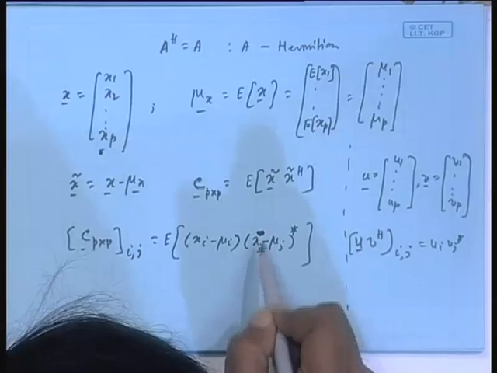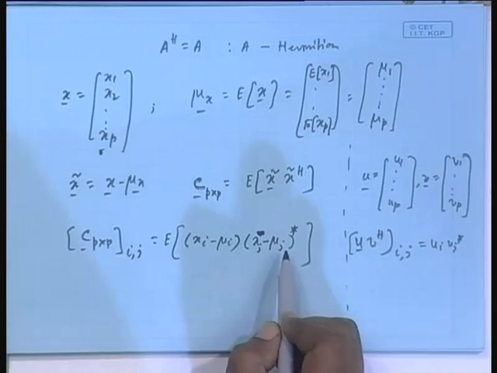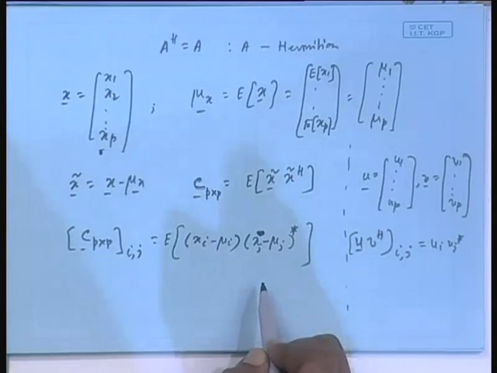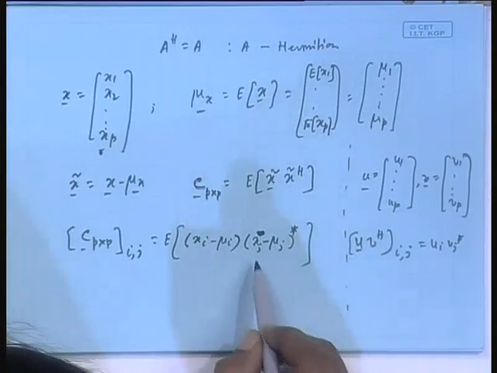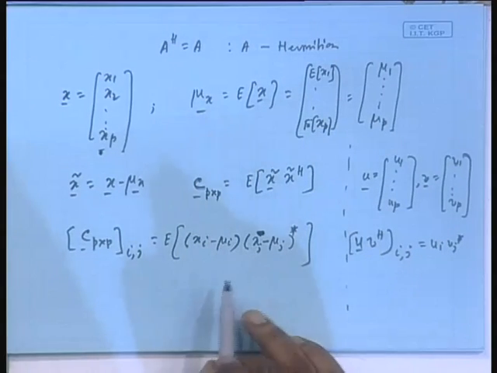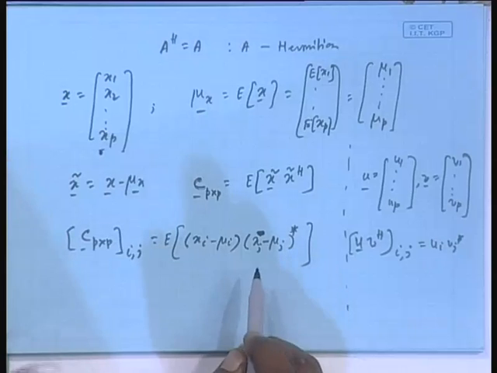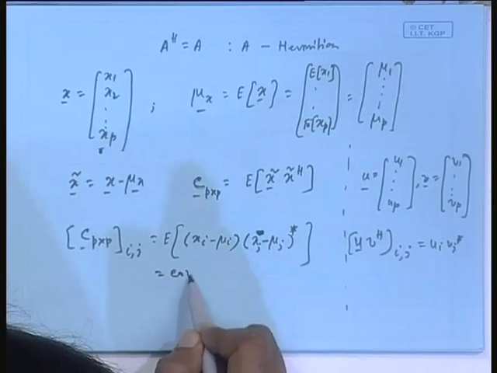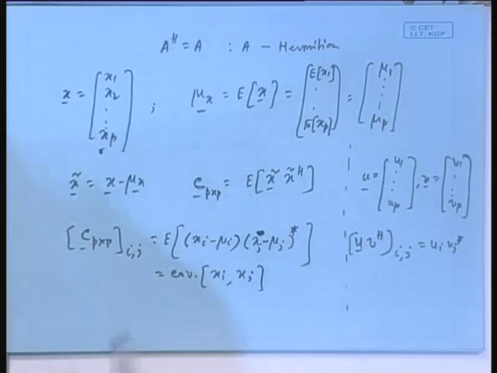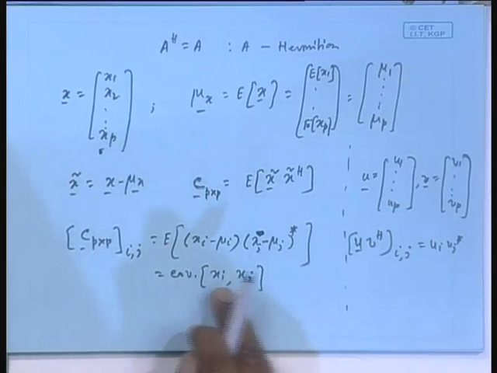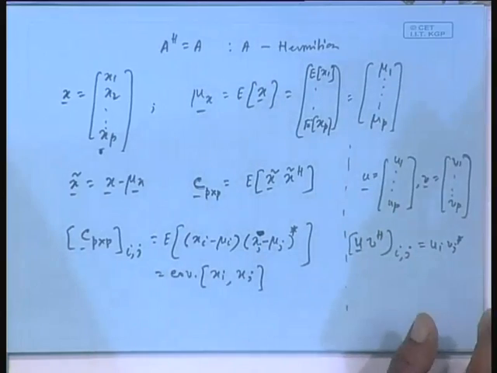Sorry, no tilde, I am sorry. It is xj minus mu j star. That is coming from the tilde vector. So obviously, this is the covariance between xi and xj. If this is 0, then xi and xj are uncorrelated. All those things we have seen, and I am coming to that separately.